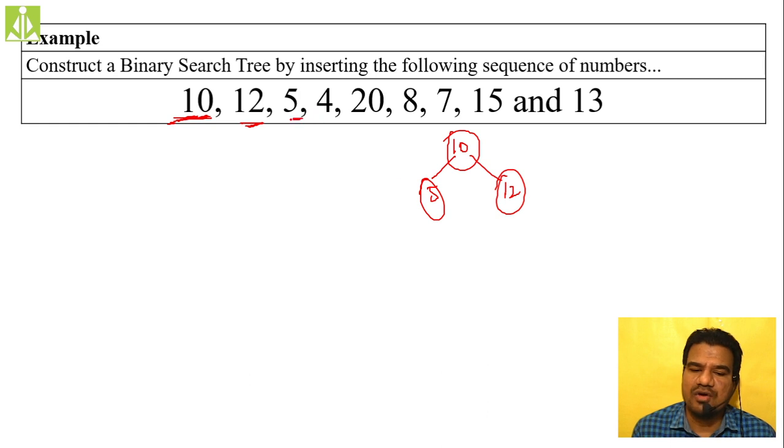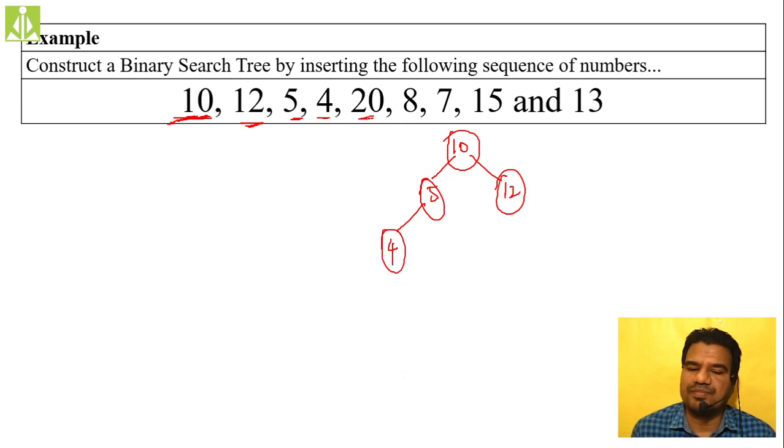Then we have 4. So 4 is again lesser than the root. If it is lesser, just go to the child. When you are at the child, make this child the root and perform the same operation. So we compare this 4 with this 5. This 4 is lesser than 5, so make this 4 the left child of 5. Like this we have to do.